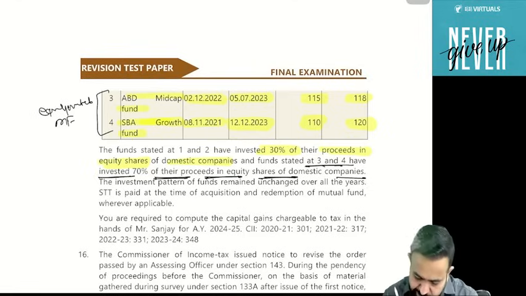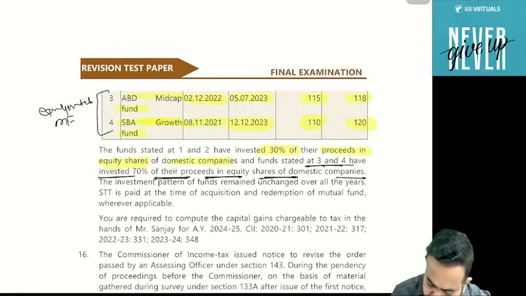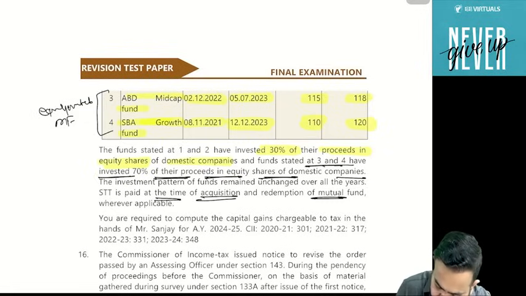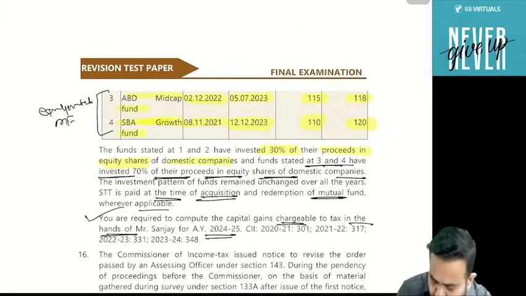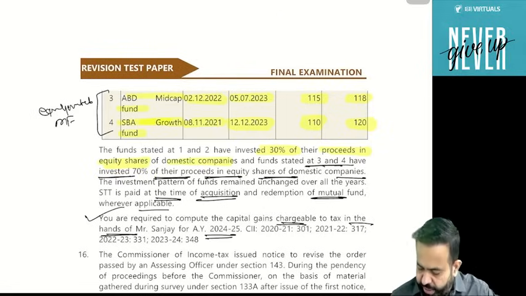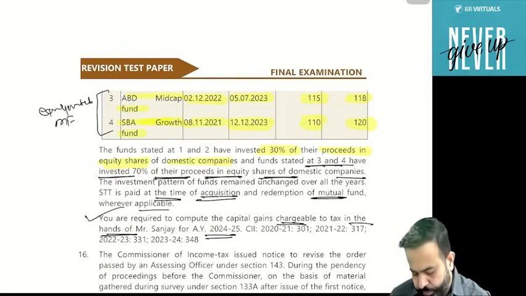Equity oriented mutual fund. The investment pattern of the fund remains unchanged over all the years. STT is paid at the time of acquisition and redemption of mutual fund wherever applicable. You are required to compute the capital gain chargeable to tax in the hands of Mr. Sanjay for the assessment year 24-25. And guys, they have given you the index number also.